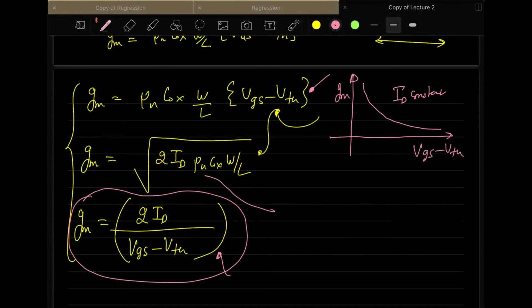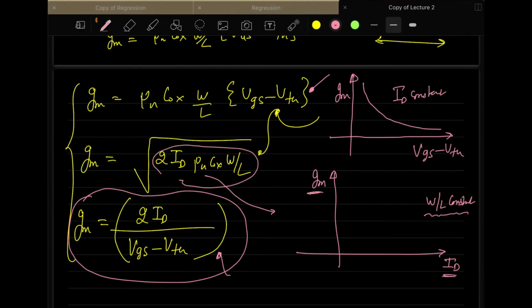For this equation, if you plot ID here and GM here, and W by L is a constant, then the plot of GM with ID will be like this, because it's the square root of ID if W by L is a constant.